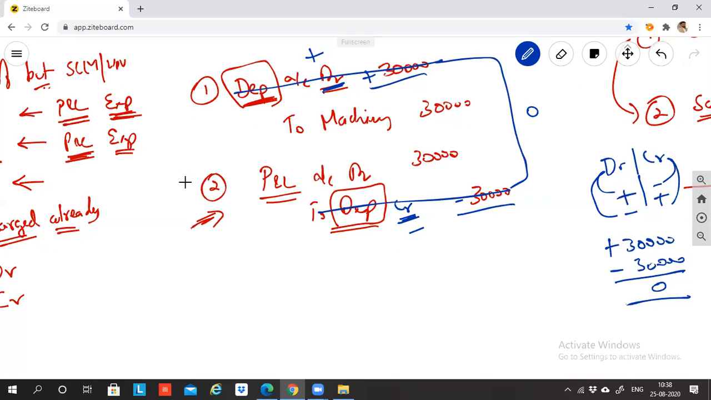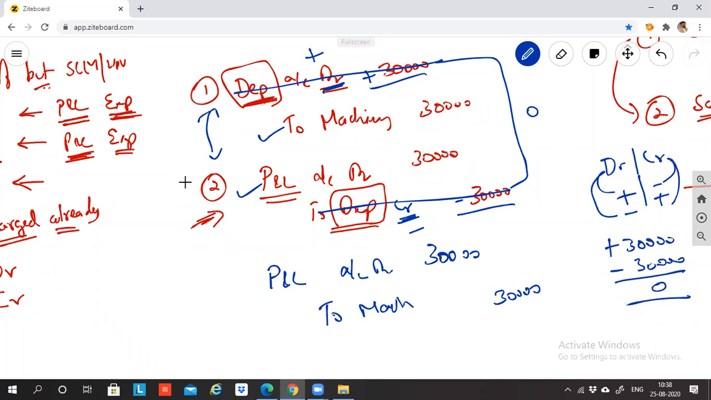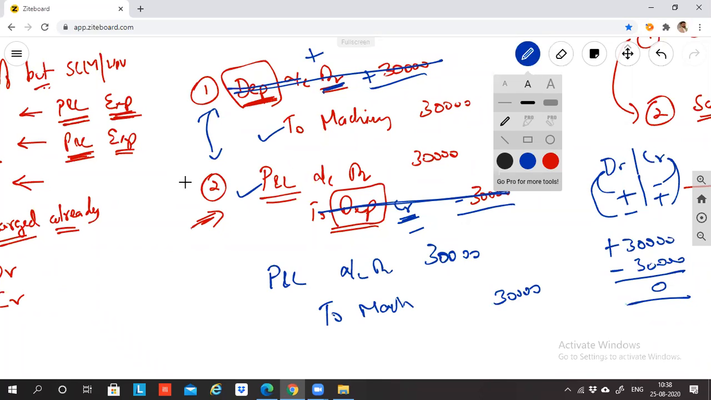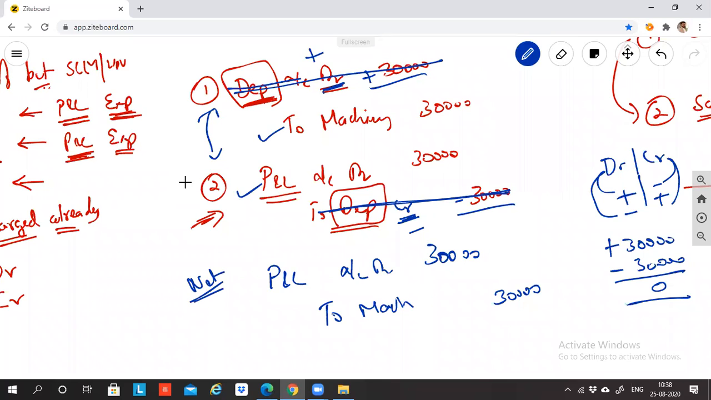Depreciation is useless. இப்போ இந்த ரெண்டு journal entry நீங்க combine பண்ணுங்க. Combine பண்ண என்ன வரும்? The net result will be P&L account debit to machinery account. P&L debit, machinery credit, 30,000 rupees. If I combine both the journal entries, one debit, another credit, so knock off. If I combine the two entries, the resultant net entry will be profit and loss account debit to machinery account 30,000. Do you agree with me?